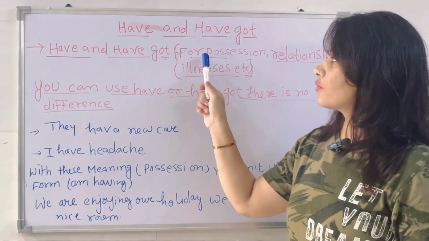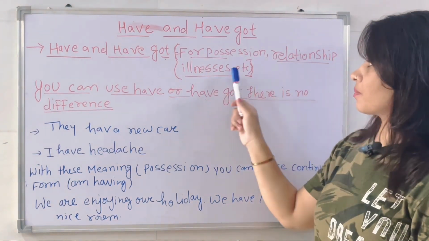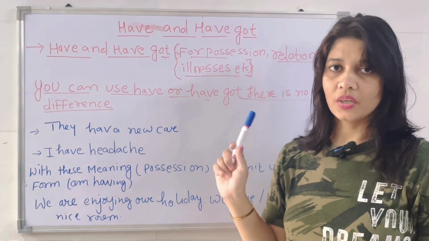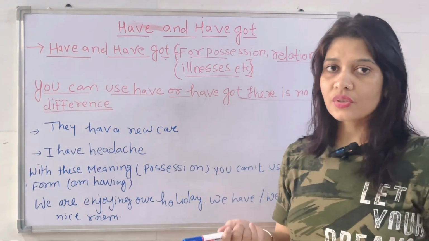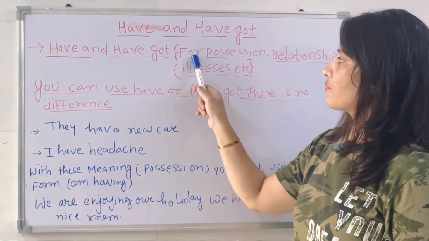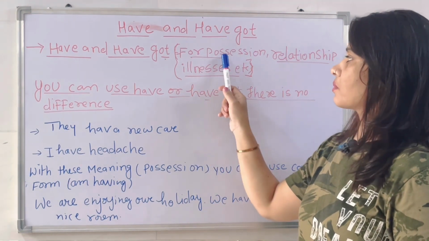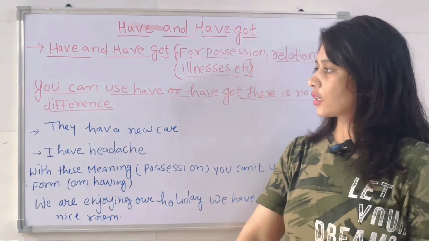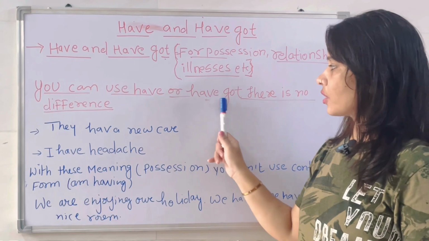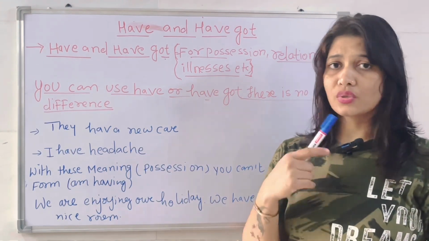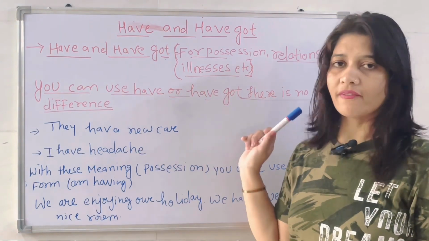So if you're using it for possessions, relationship and illness, you have to use have and have got. Okay, you cannot use continuous forms like ing. You have to use it for possession. When you are using possession, relationship and illness, then you have to use have and have got. You can use have or have got. There is no difference between have and have got.